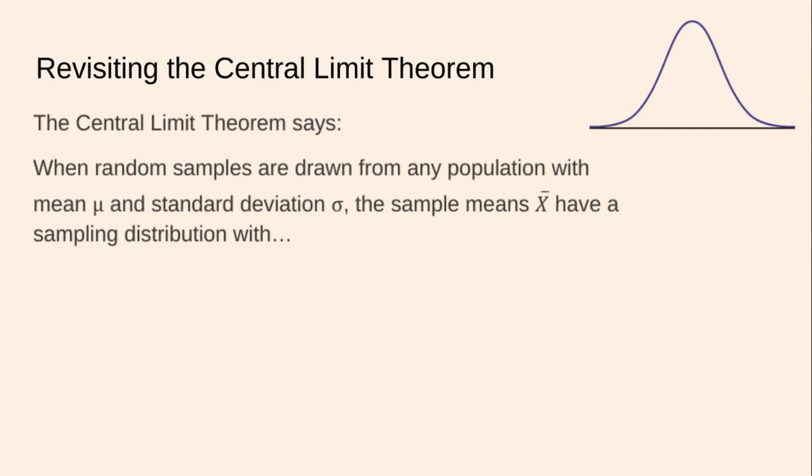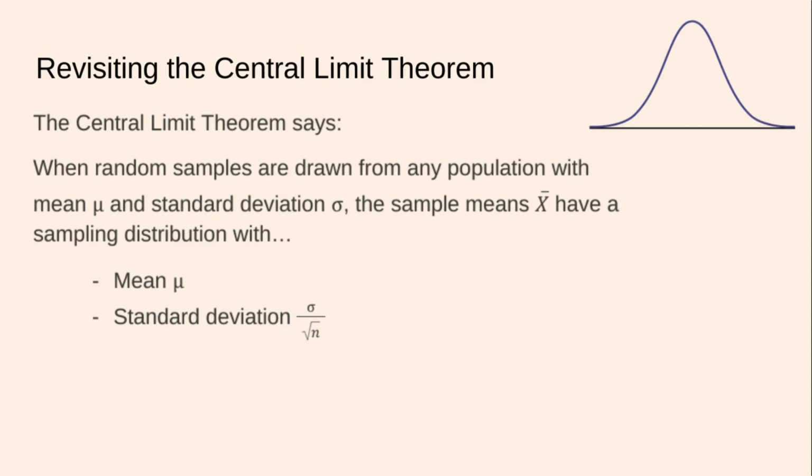We need to start by revisiting the most important theorem, debatably, in all of statistics, which is the central limit theorem. The central limit theorem says when random samples are drawn from any population with mean mu and standard deviation sigma, the means of those samples, shall we say x bar, have a sampling distribution with the mean the same as that of the population and a standard deviation the same as the population except divided by the square root of the sample size.